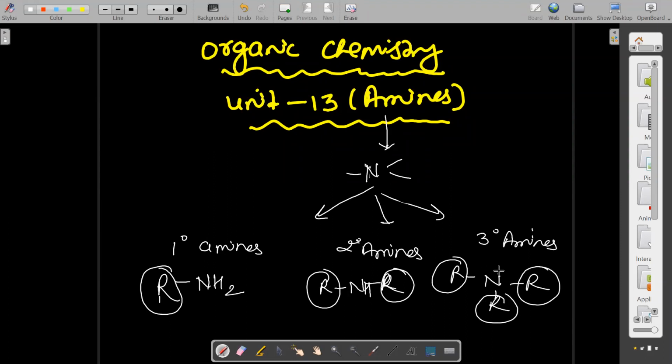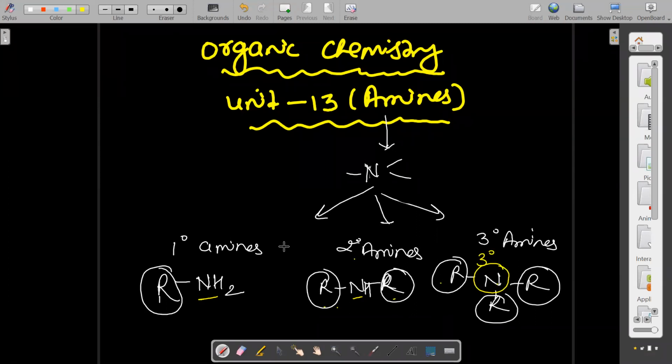So this nitrogen is tertiary nitrogen, that is called tertiary amine. This is 3-degree nitrogen. The degree depends on how many carbons the nitrogen is attached to. If nitrogen is attached by 1 carbon, that is 1 degree; if by 2 carbons, nitrogen is 2 degree; and then 3 degree.